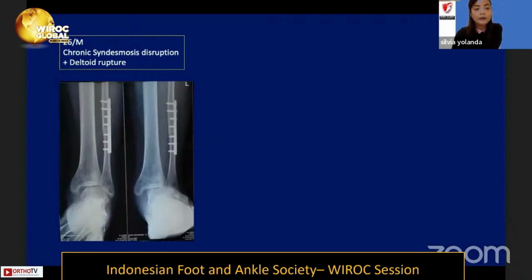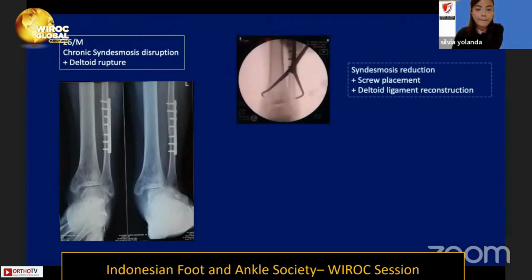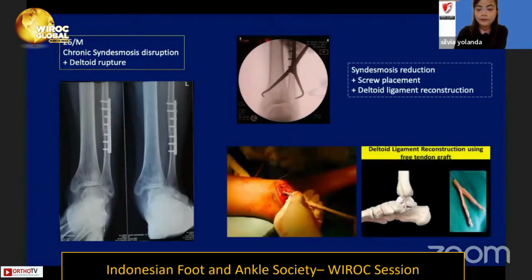The second case is a male, 26 years old, with chronic syndesmosis disruption and deltoid rupture after ORIF of the fibula. In this patient, we also performed syndesmotic reduction and also screw placement and deltoid ligament reconstruction.